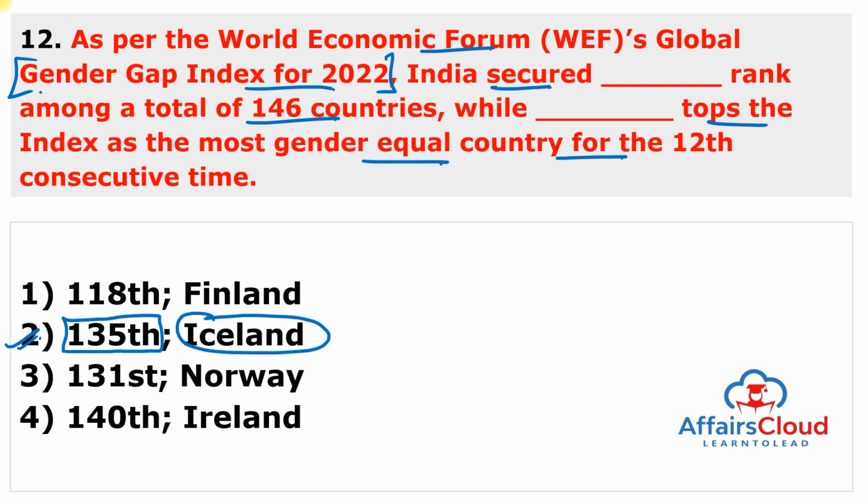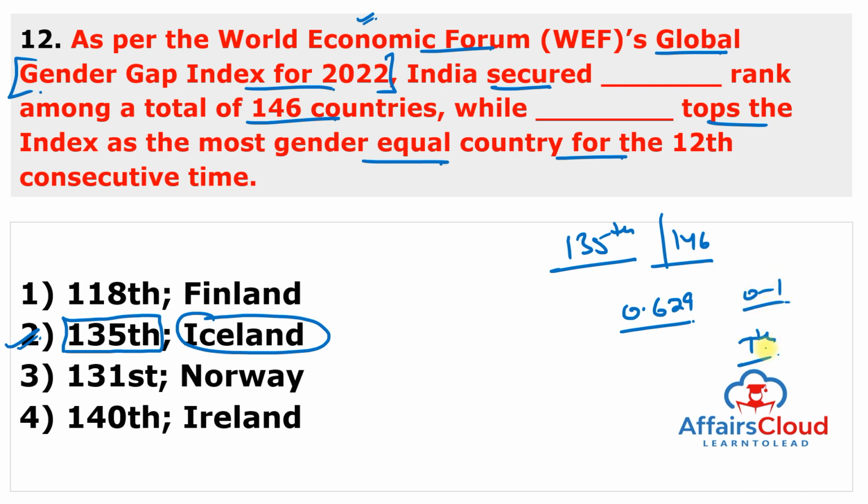So this report is released by the World Economic Forum. This is the most important question, and the name of the report is the Global Gender Gap Index for 2022. Globally, India ranks low at 135th place among a total of 146 countries. However, India has secured 0.629 on a scale of 0 to 1, which is the 7th highest score in the last 16 years. And Iceland, with a 90.8% score, has topped the list, becoming the most gender equal country for the 12th time in a row, followed by Finland. Second rank goes to Finland, third rank goes to Norway. So first Iceland, second is Finland, third is Norway.